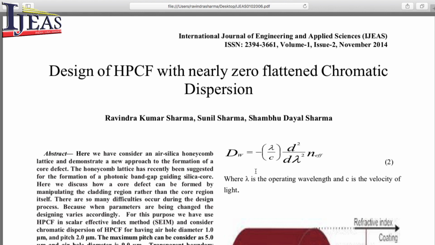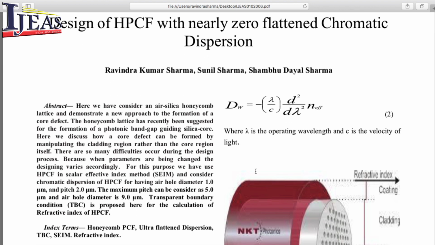There are three authors in this paper. The first and corresponding author is Ravindra Kumar Sharma, the second author is Sunil Sharma, and the third author is Shambhu Dayal Sharma. Here we have considered an air silica honeycomb lattice and demonstrate a new approach to the formation of a core defect.